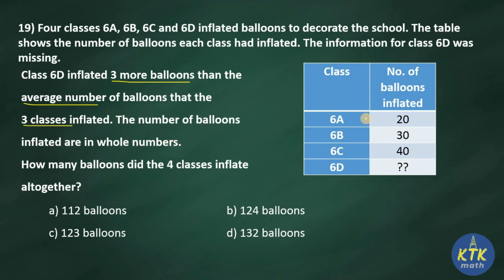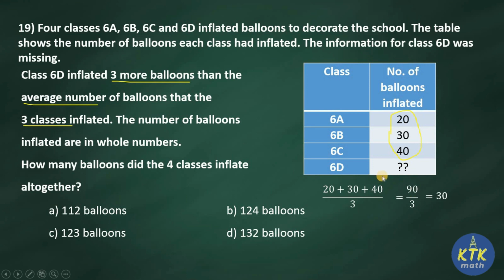So first we need to identify the average of the first 3 classes, that is 20, 30, 40 divided by 3. We know how to find average. Average is nothing but the mean. So add and divide by 3, what are you getting? 90. 90 by 3 is 30. So the average of the first 3 classes is 30, and the clue they gave is 3 more than this 30. So 30 plus 3 is 33.